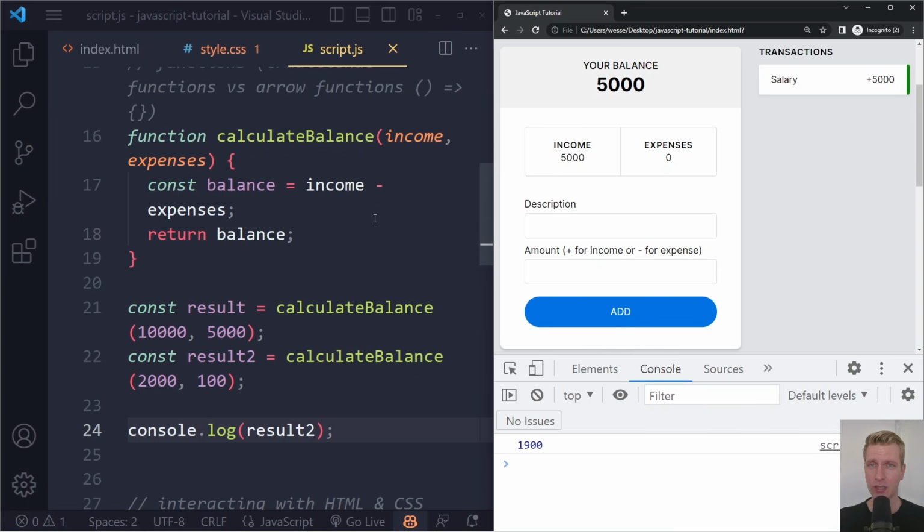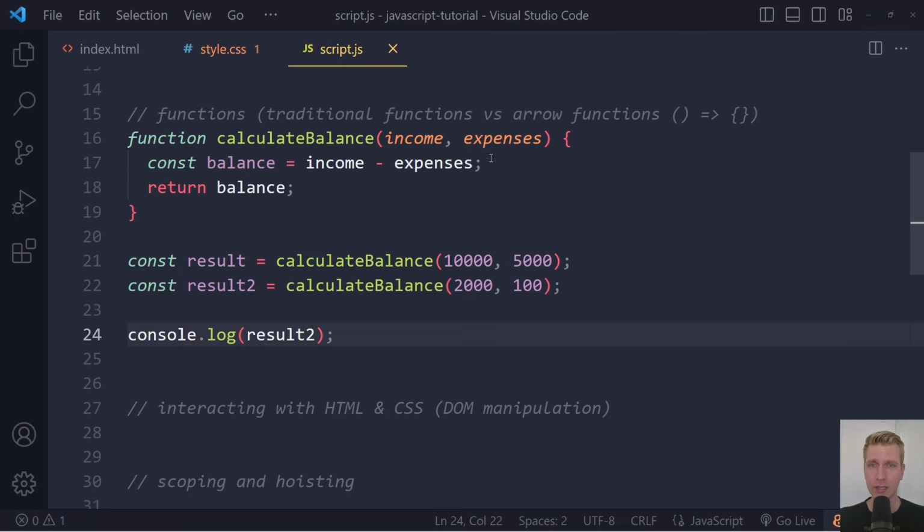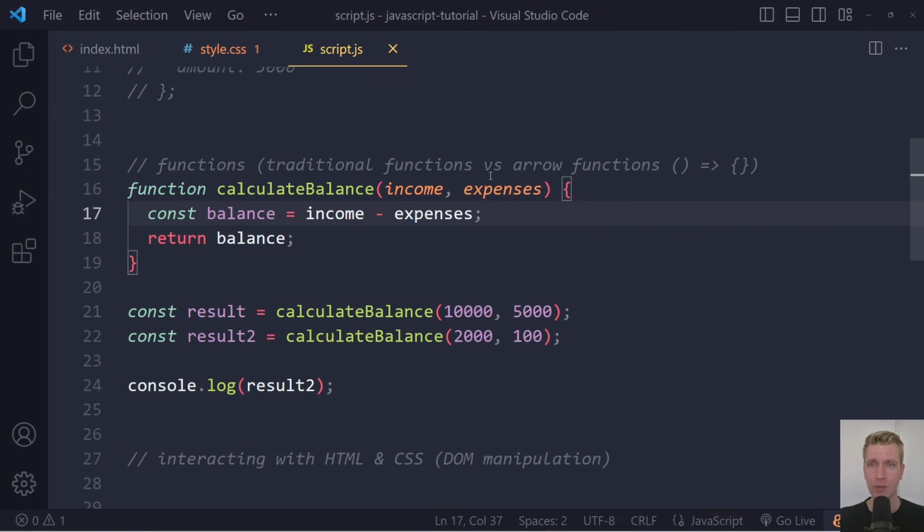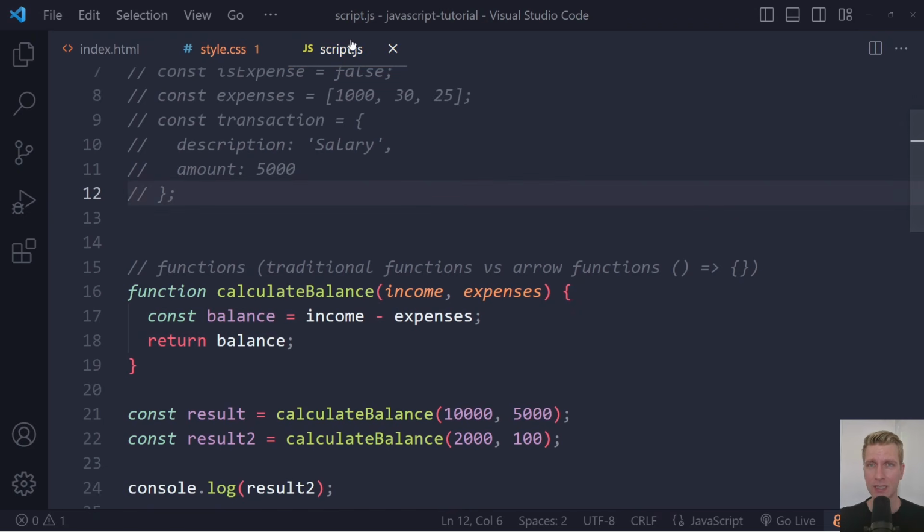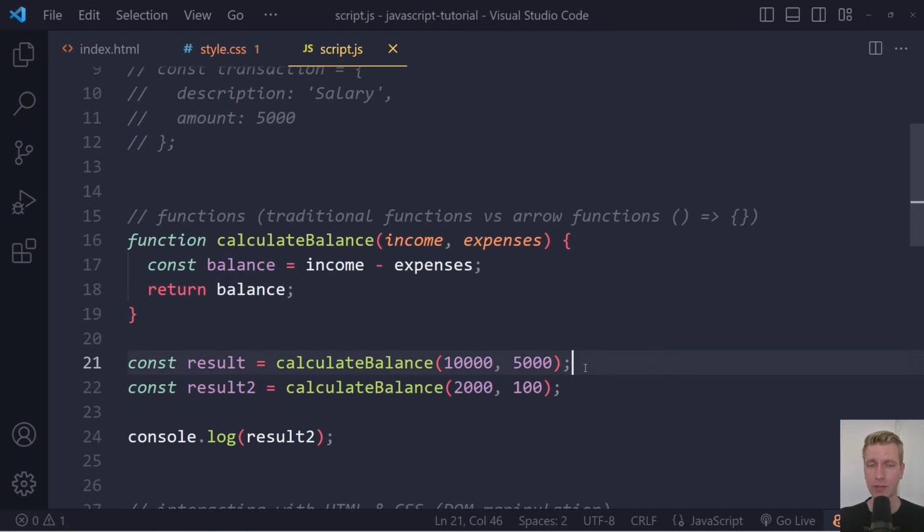So this is functions in a nutshell. It's just a way of grouping together statements. We have two statements here, and we don't want to run these statements immediately as the script gets executed. No, we want to run these functions at a later point when we explicitly call the function. The function can get input and it can return something.